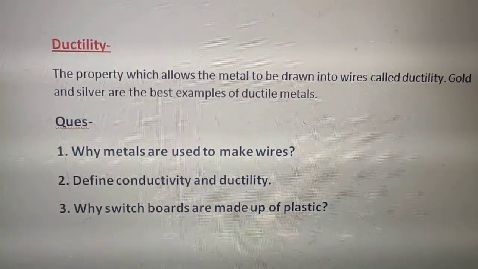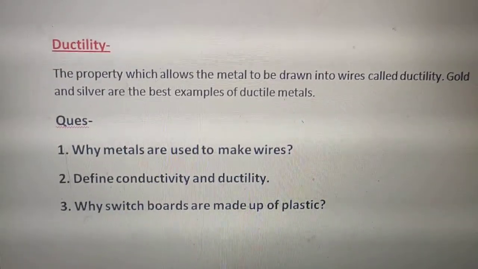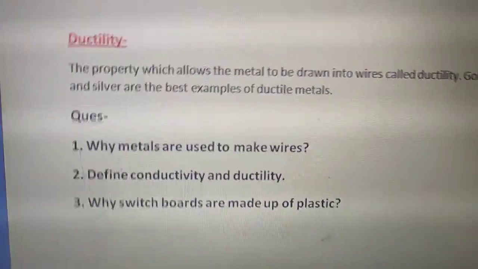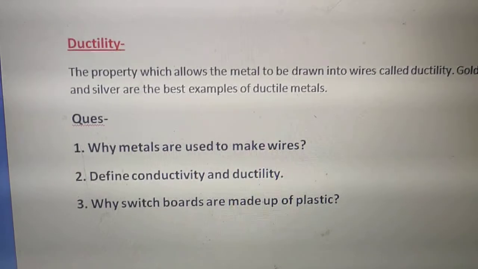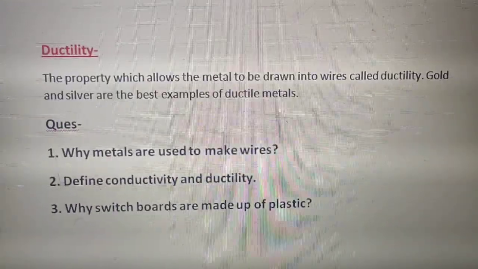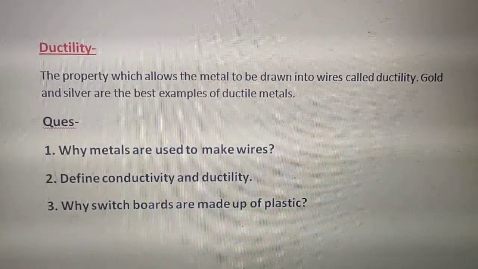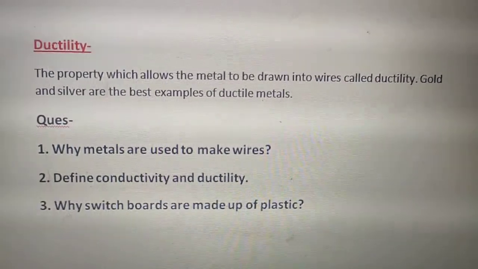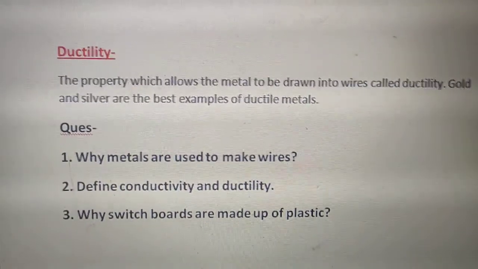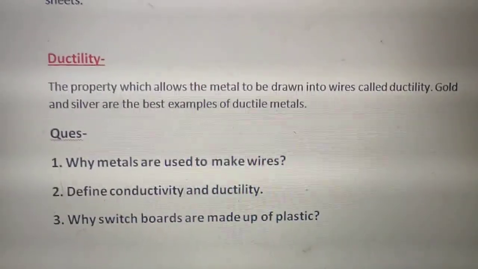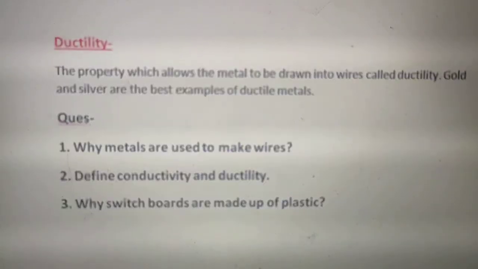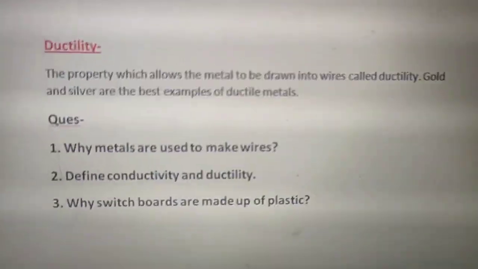Why are switchboards made up of plastic? This also I have given you the answer: because plastic is a bad conductor of electricity, so it can prevent us from getting an electric shock. Thank you, children. Our fourth chapter has now completed, and now we'll start with the question answers. Thank you.